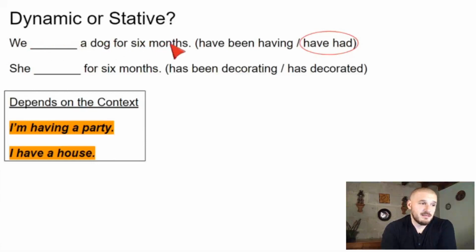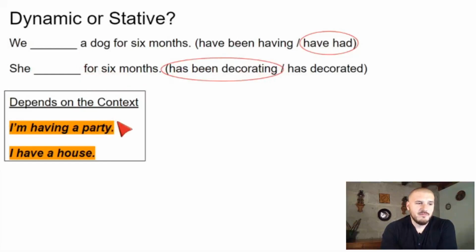Ni en español, ¿verdad? She, for 6 months, so ha estado decorando su casa o ha decorado su casa durante 6 meses. In English, we would say has been decorating, okay? Because it's an action, it's a dynamic action, decorate, and she's been doing it for a continuous time, ing. She has been decorating for... And again, the context is key, right?